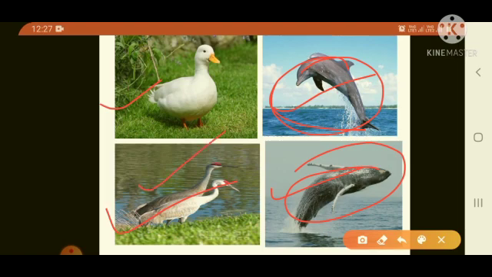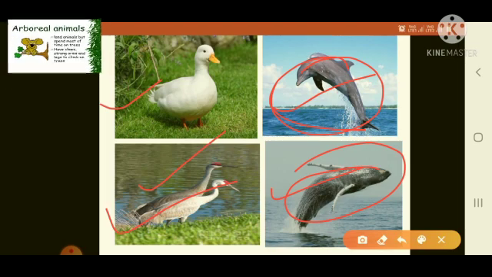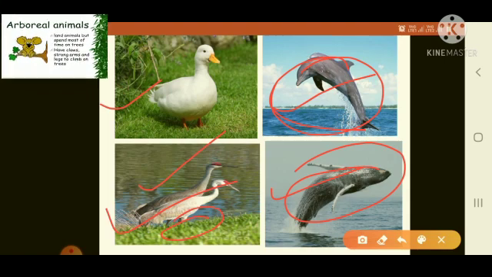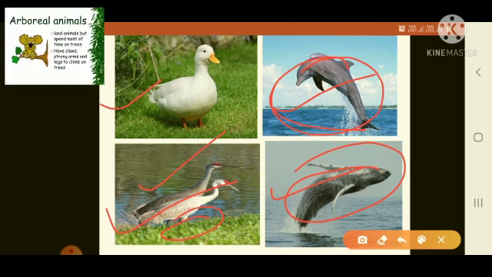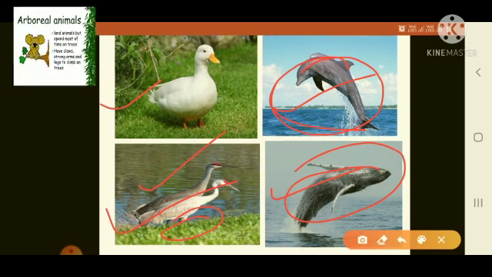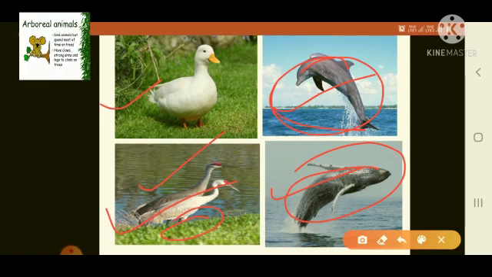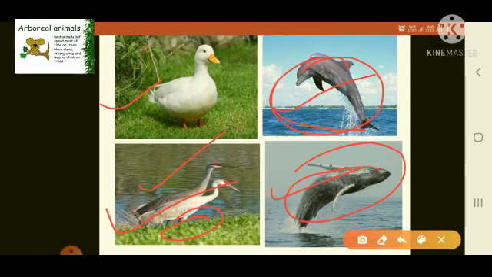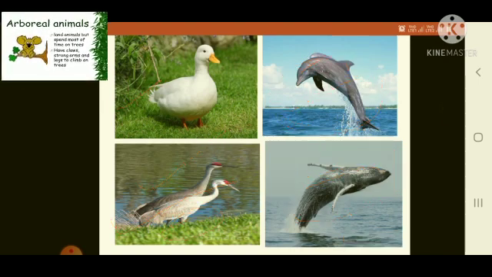Next, cranes. Cranes and flamingos have long thin legs. See here children in the picture. They have long thin legs that help them wade through water. They feed on fish which they catch with their long beaks. Okay.